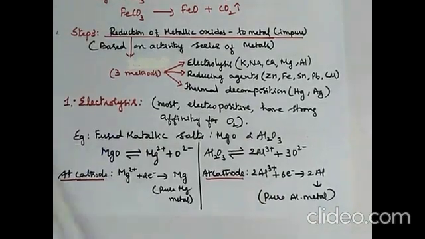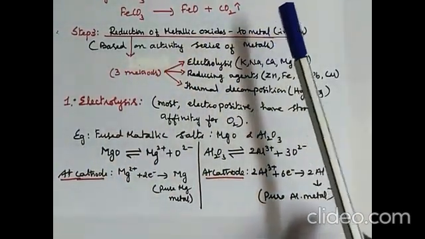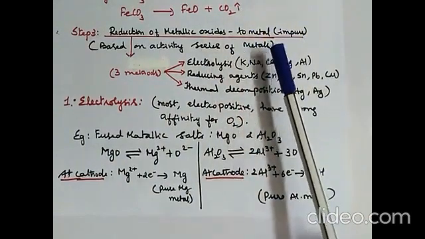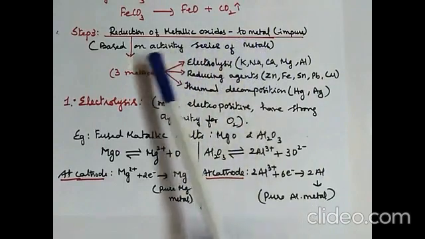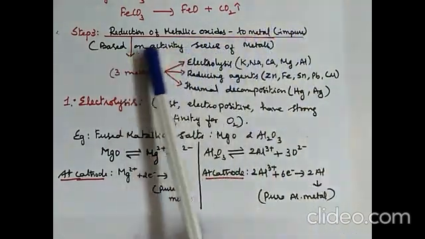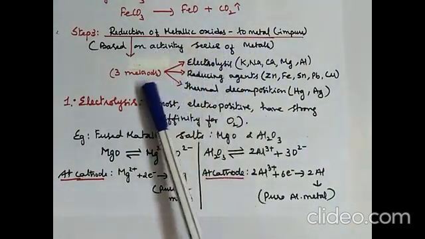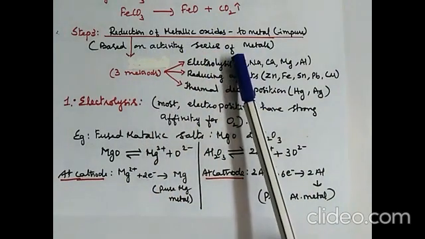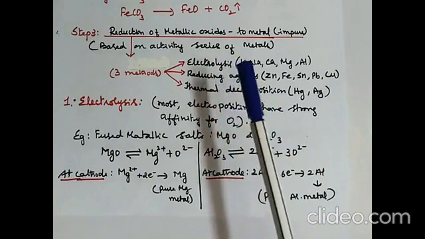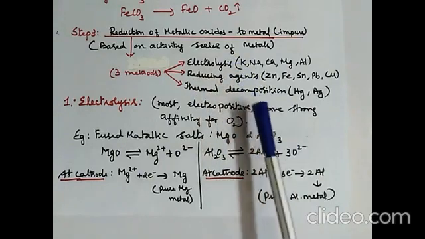Now we have step 3 in the extraction of metals. Already we have got metallic oxides in the second step. Now metallic oxides have to be reduced to metal, that is removal of oxygen. So it is the reduction of metallic oxide to metal, that is impure metal. Based on the activity series of metals, this reduction takes place. There are three methods: electrolysis, reducing agent, and thermal decomposition. This depends on the position of the metals in the electrochemical or activity series.